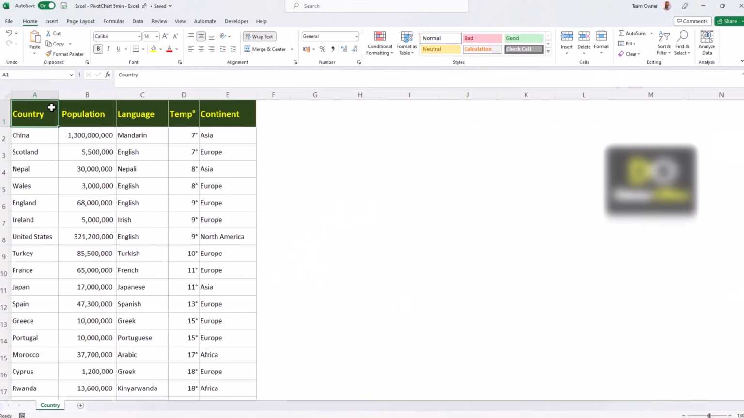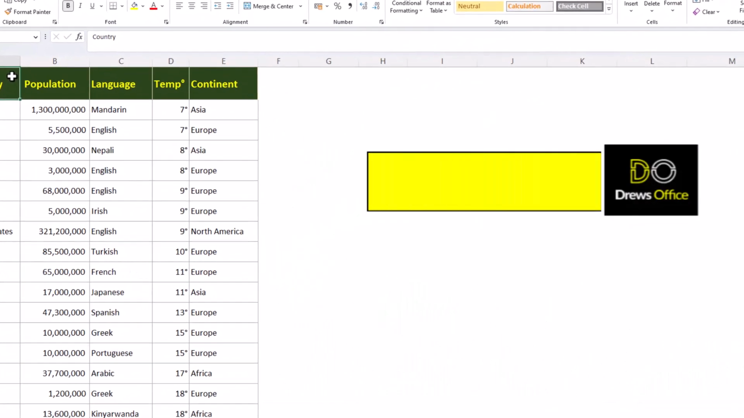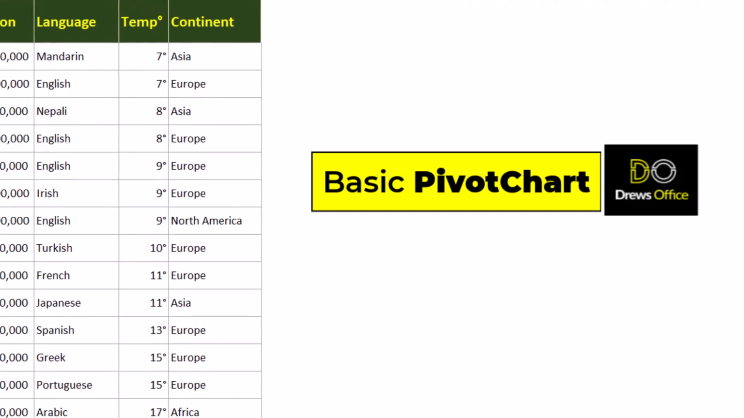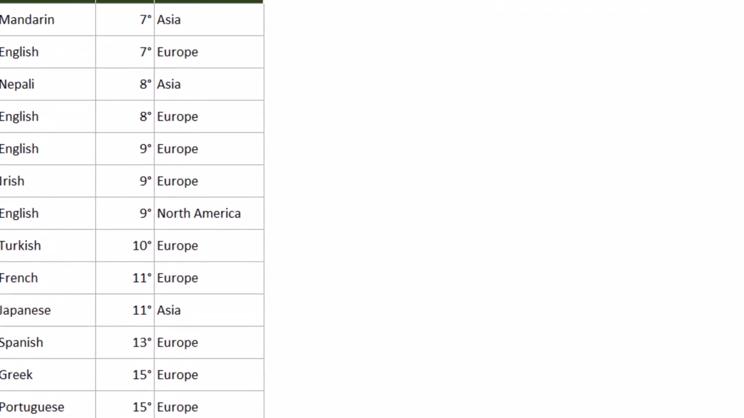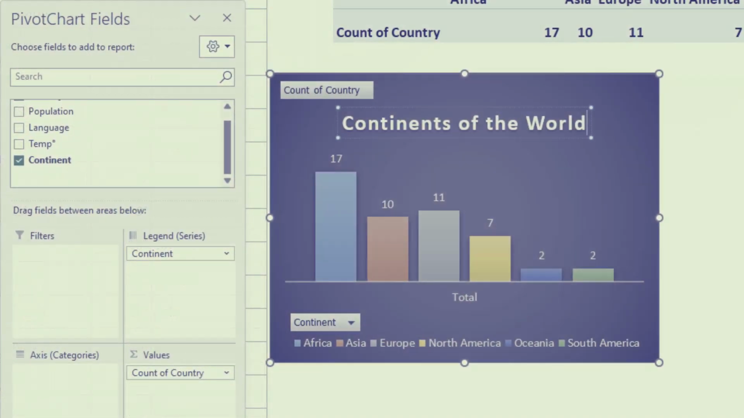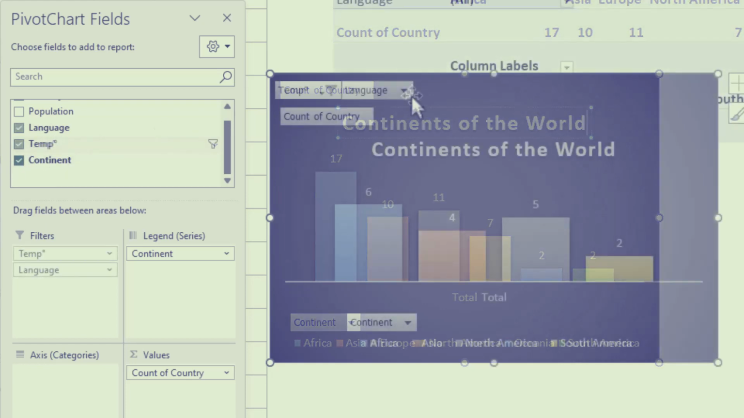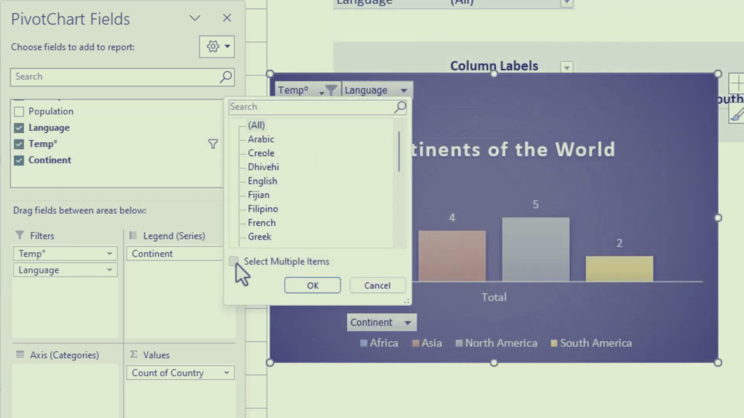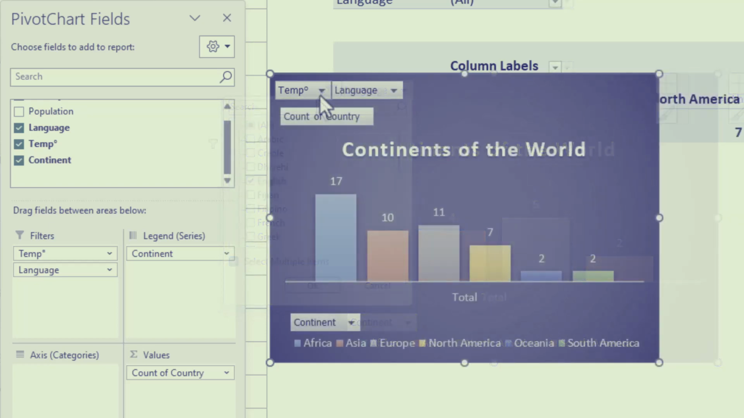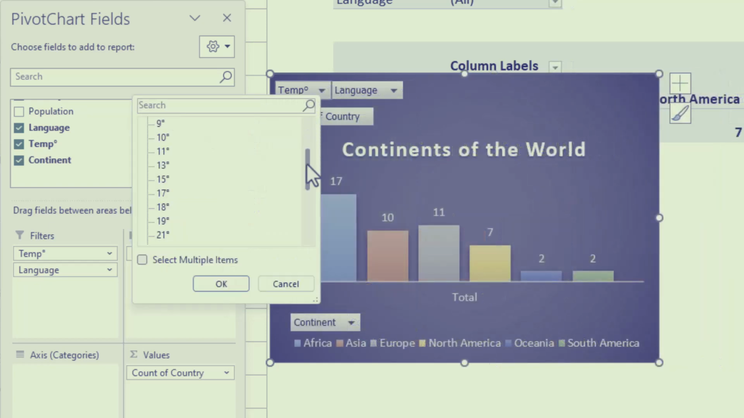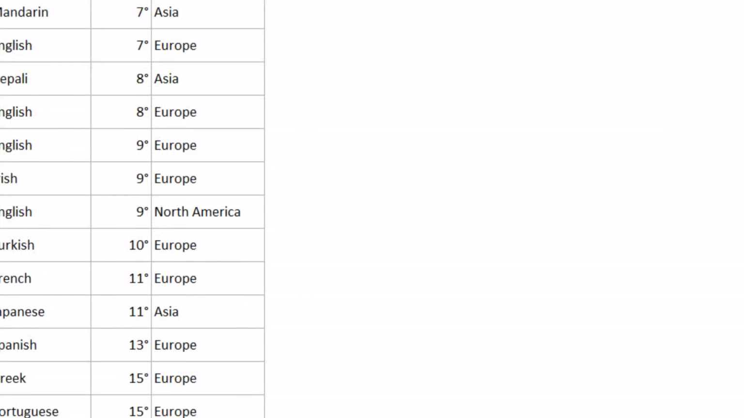So here's our raw data stored in a data range. We want to present it visually using a pivot chart. We'll be able to see the number of countries in each continent. We'll be able to pivot to show the countries by their language. And we'll be able to filter according to the temperature and all that good stuff.